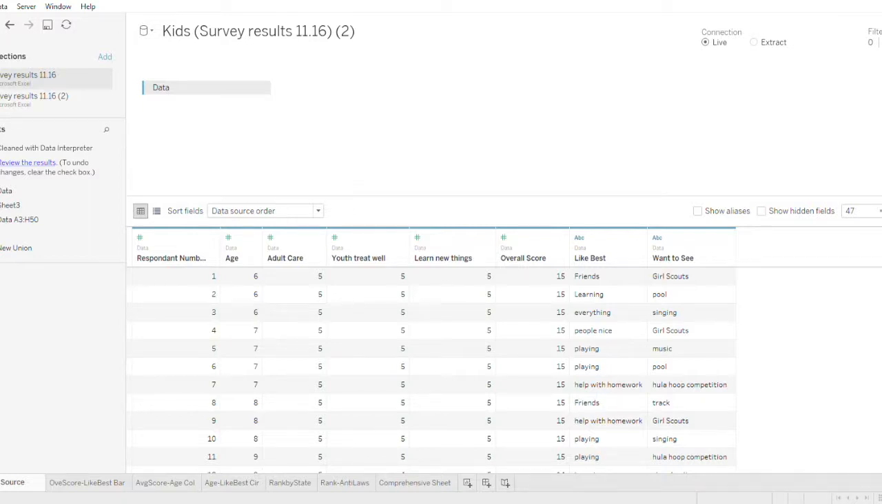I used Tableau to interpret data from two different studies. The first data set I used was from a survey conducted at the Boys and Girls Club in Chester in 2016. The survey asked respondents to rank their level of satisfaction with attributes such as adult care, youth treating each other well, and learning new things. They also commented on what they liked the most and the least at the club.